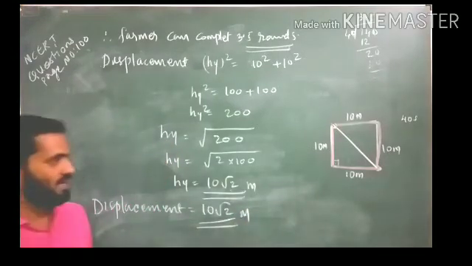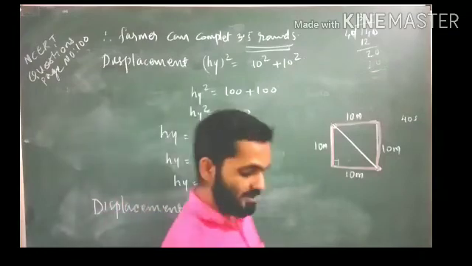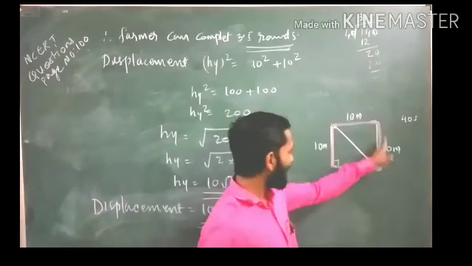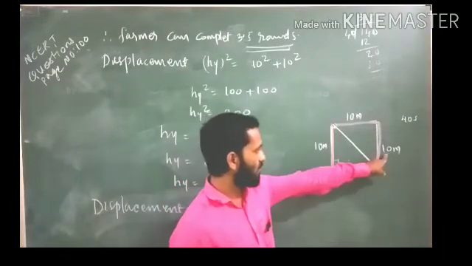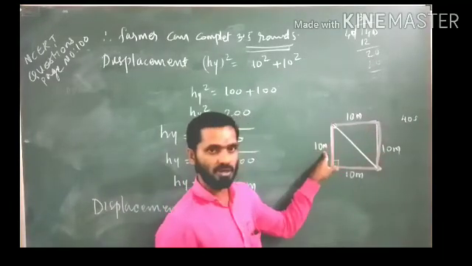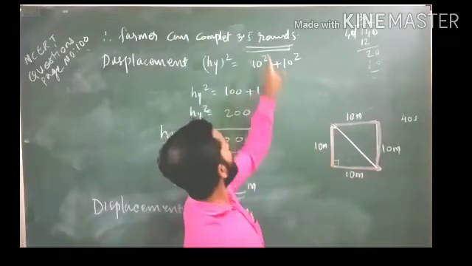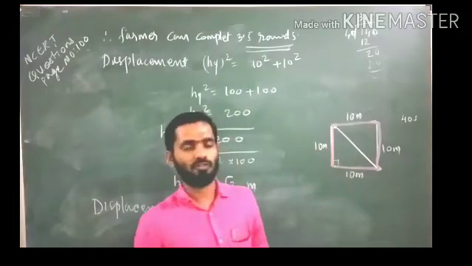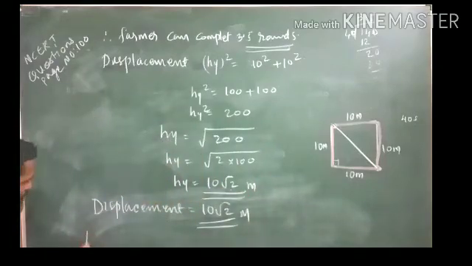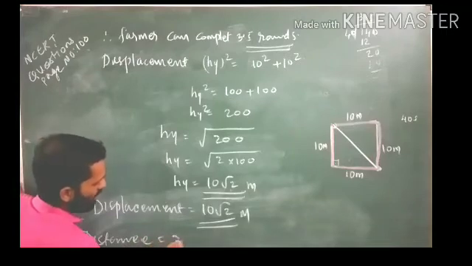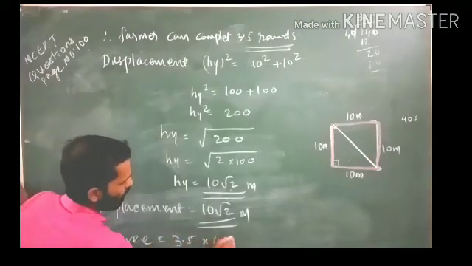Now what will be the distance here? Distance means, see the complete one round, how much distance is coming? 10 meter, 10 meter, 20 meter, 30 meter, 40 meter. 40 meter into 3.5, because 3.5 round he completed. So distance is equal to 3.5 into 40.